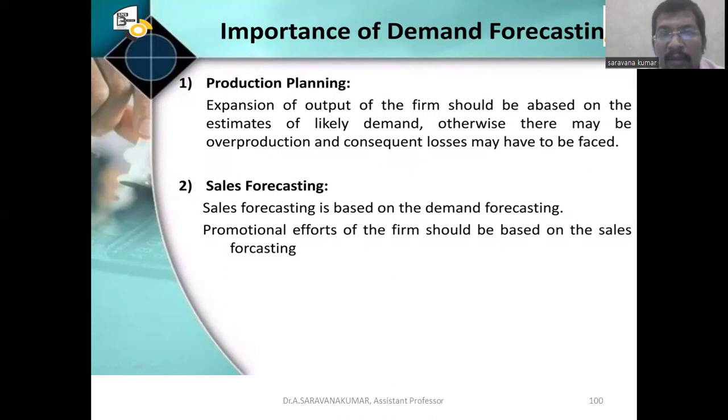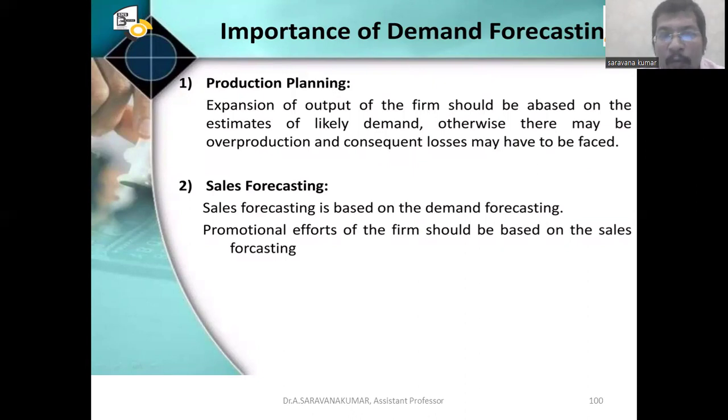So these are the methods of demand forecasting. What is the importance of demand forecasting? We are going to discuss that now. The first one, production planning. With the help of these qualitative and quantitative methods of demand forecasting, we are going to plan the production. It will be very easy.